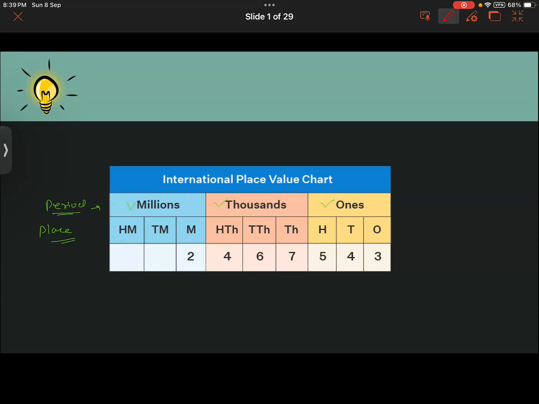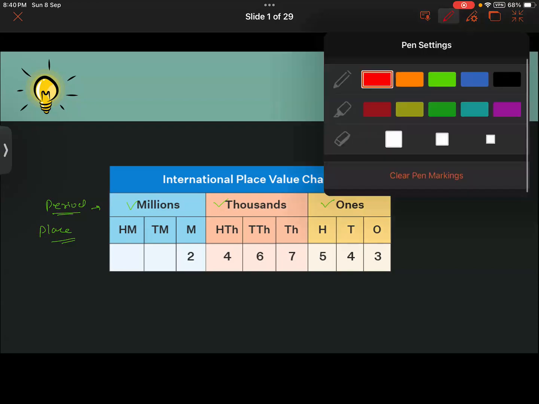So the international place value chart is a table used to identify the value of each digit in a number based on its position as per the international number system. We have two number systems: the Indian number system and the international number system. This place value chart is as per the international number system. In order to have ease in reading a number, the chart has been divided into different periods, and all the periods will be separated with commas.